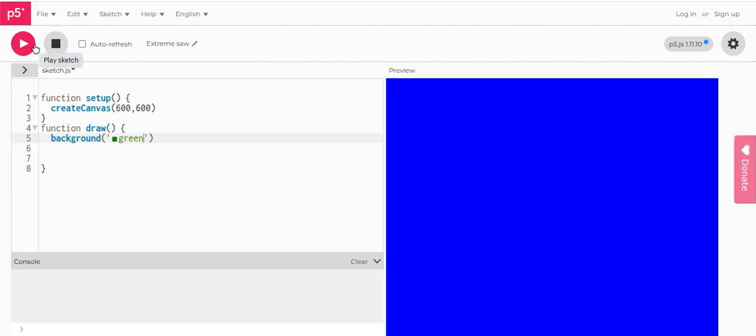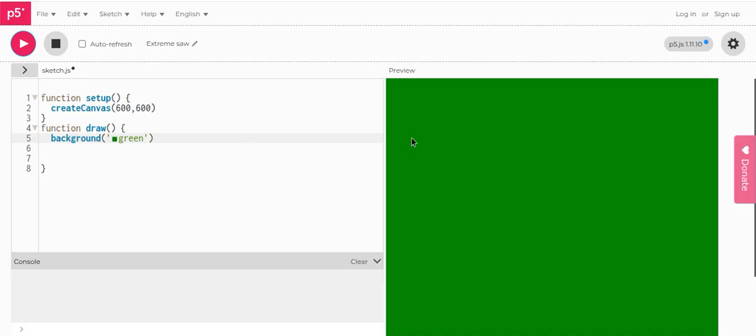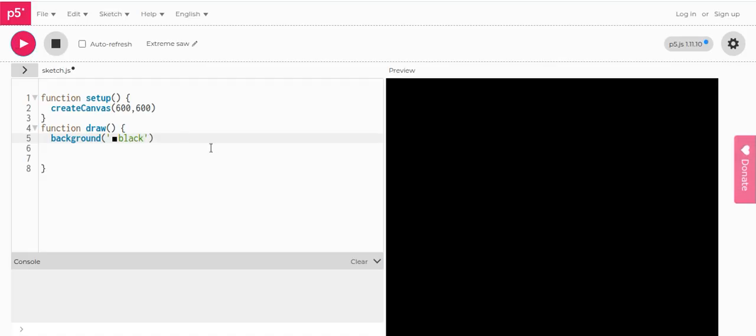Green. Oh, it's green. Look at that. What if I set it to black? I run the program. Oh, it's black. But let's set it to green right now. There are many other colors, shades of other colors, not only the basic colors.